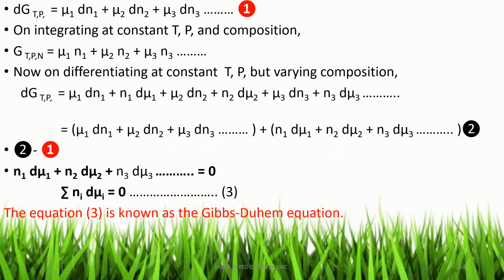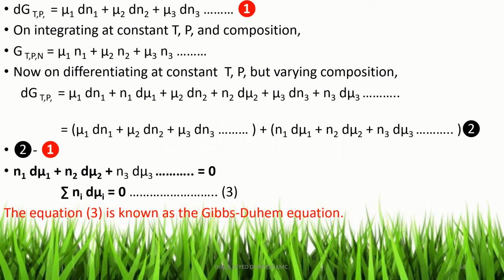So the right hand side becomes mu1 N1 plus mu2 N2 plus mu3 N3 etc. Now on differentiating at constant temperature and pressure but varying composition.